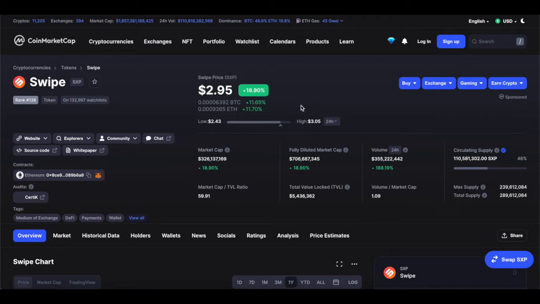I can see big things from Swipe. You're looking at this price and you're thinking about 10x in, 20x in, and 30x in. I say that's definitely possible. In terms of 10x, you're looking at between a year and 2 years. 20x to 30x, you're looking at 2 to 3 years.